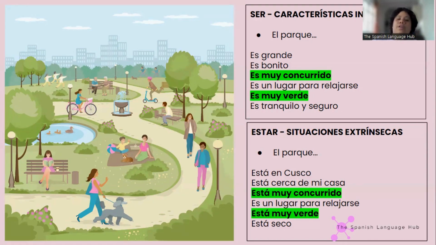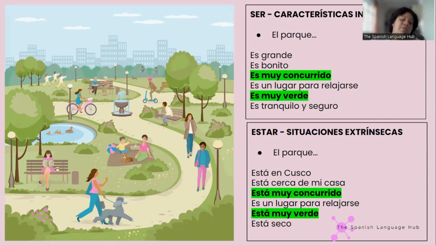All right, continue here. Let's explain here. Es muy concurrido, es muy verde. It's very green. When I say es muy concurrido or es muy verde, this is the way I see it. This is the way I describe it, and for me, this is a characteristic that identifies the park.